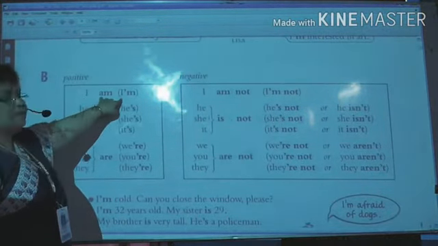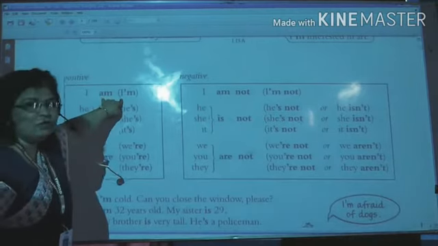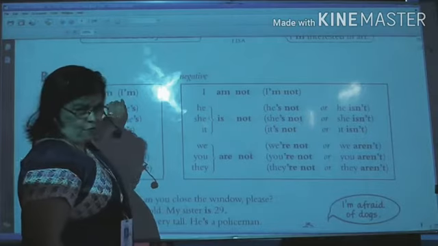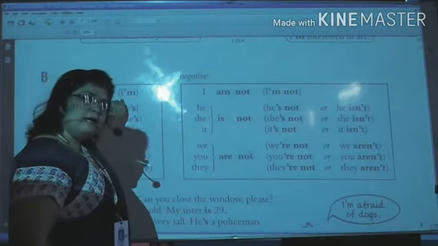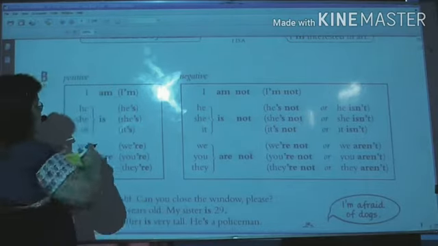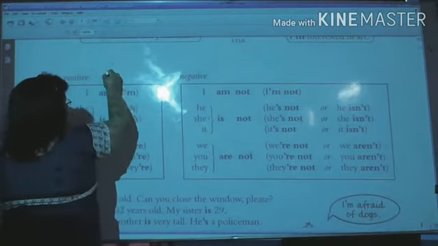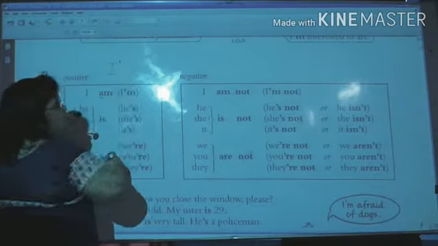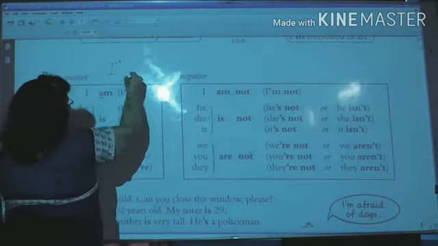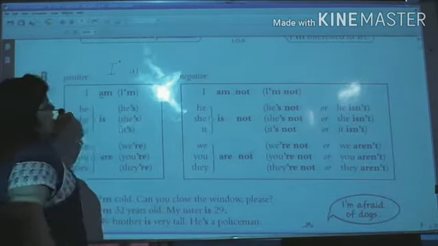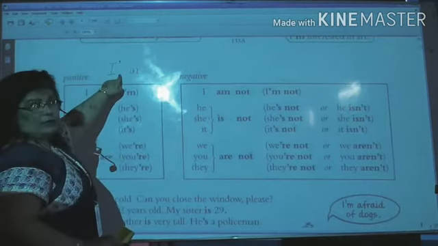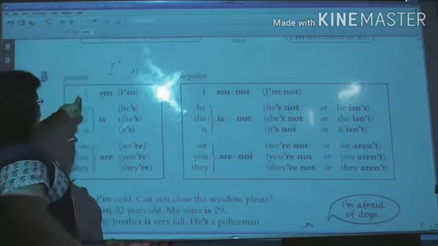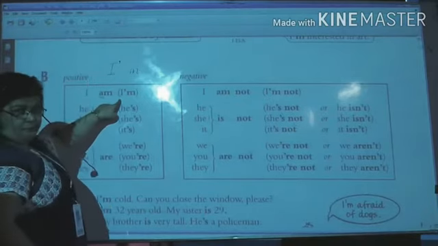Now here in the bracket they have given the contraction form. Which form? Contraction form, or we can say short form. I और am को combine कर देते हैं, तो हम क्या करते हैं? I लिखा, am में a की जगह we are putting apostrophe. What do we call it? Apostrophe, and then we are writing m. So there is a gap in between, और उस gap में क्या आता है? Apostrophe. Okay. So I am changes to I'm.